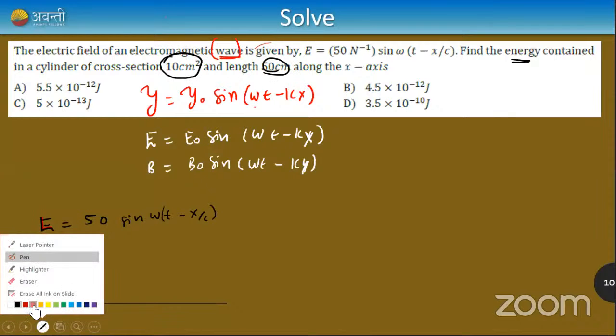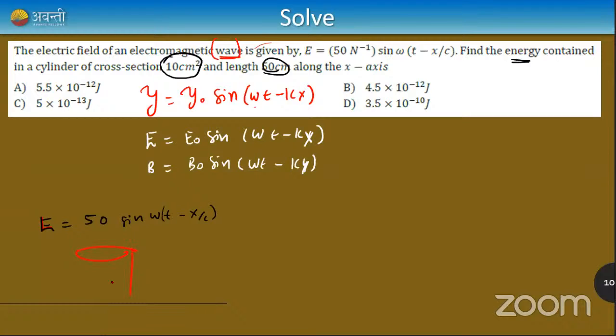Okay, and what's happening is they have a cylinder, which has an area of 10 centimeter square, and the length is 50 centimeter. And what are they doing? They're sending an electric field through this cylinder, and they're asking me how much energy is stored. What is the total energy stored due to this electric field?